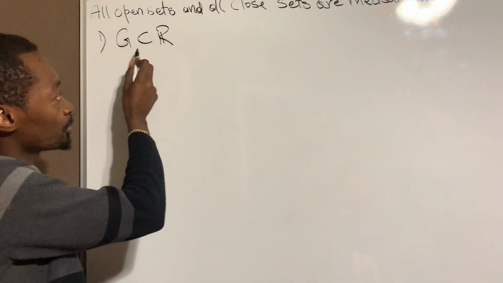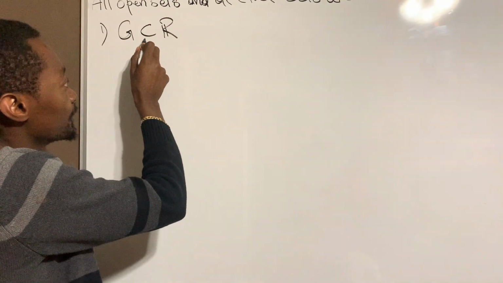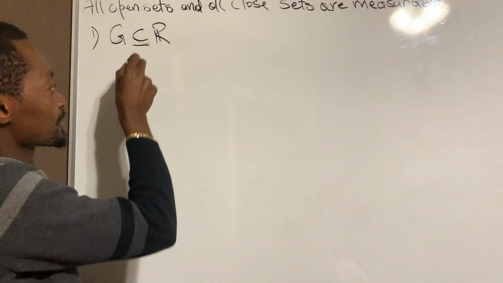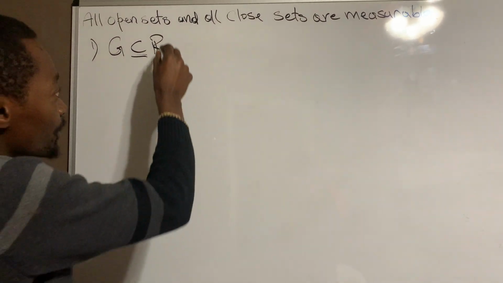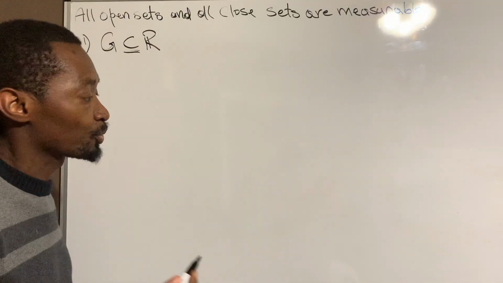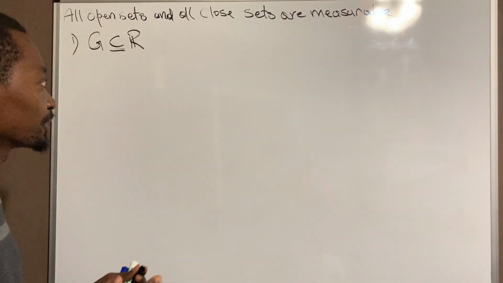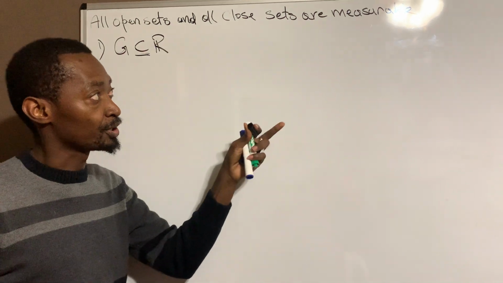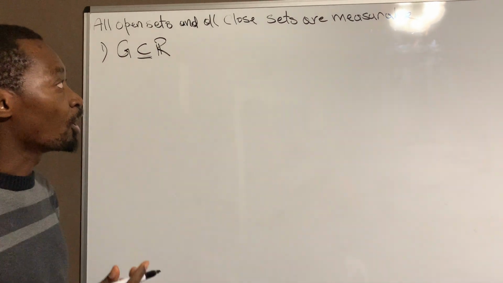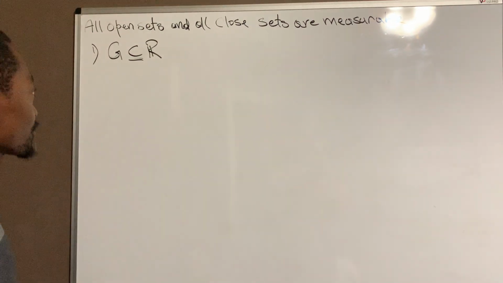It doesn't have to be a proper subset of R. It can even be R itself, right? We are also going to work in a one-dimensional space to make the video shorter, but the same argument is also valid for R^n in a multi-dimensional space.